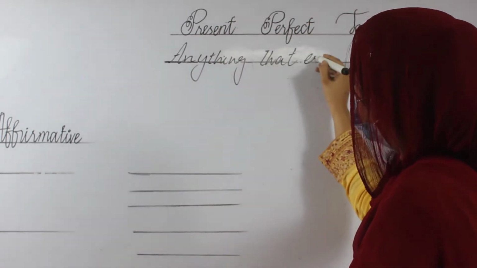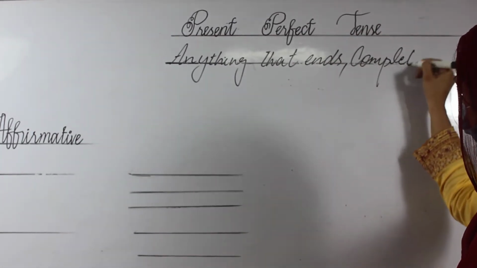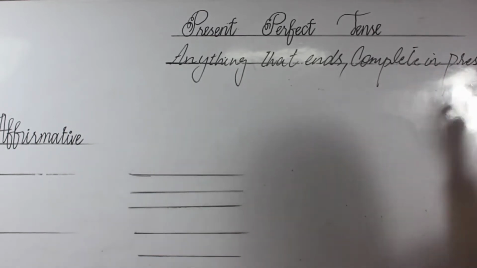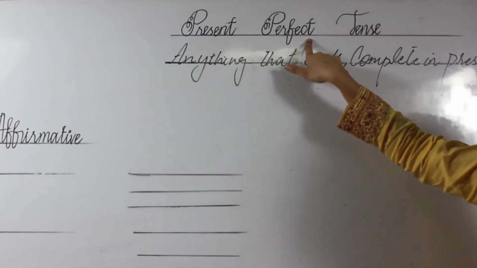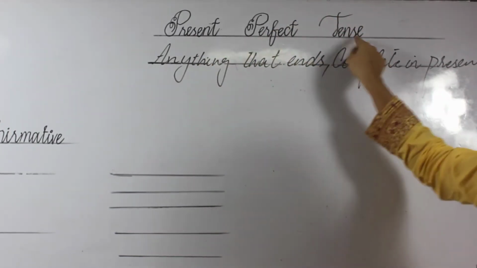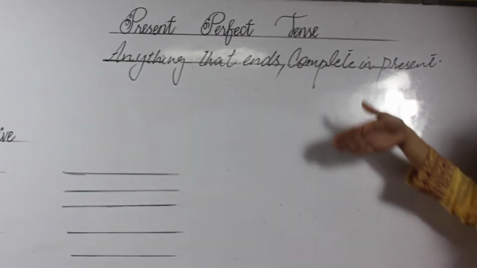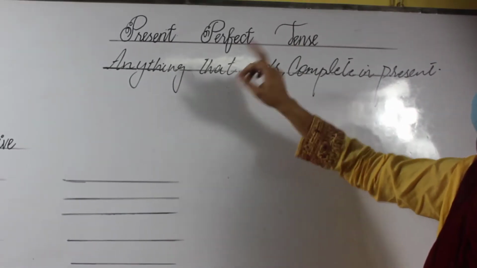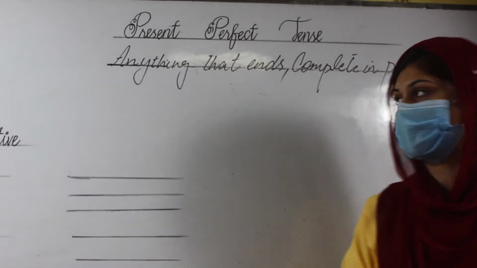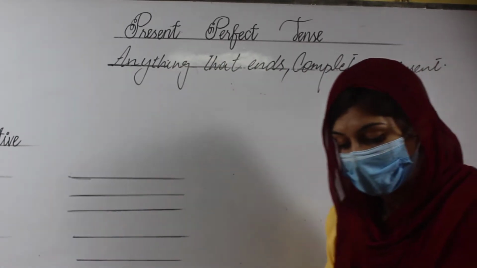that ends or is complete in the present, we can call it present perfect, but not tense. But we use the tense to represent the things that end and complete in the present, and then the tense we use, we can call the present perfect tense, because this tense is a representative of all those things that end or are completed but in our present right now.